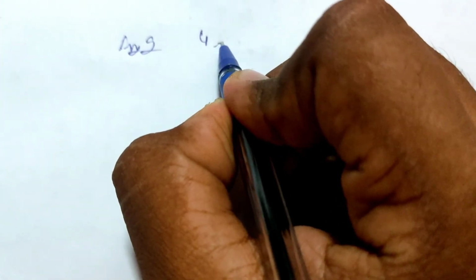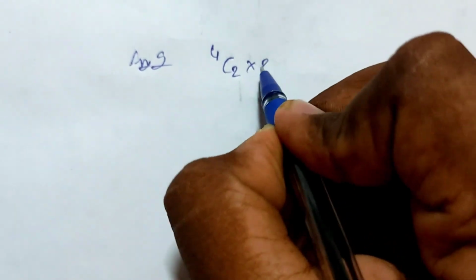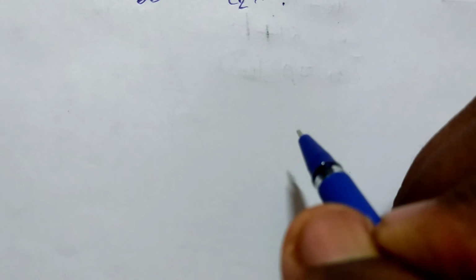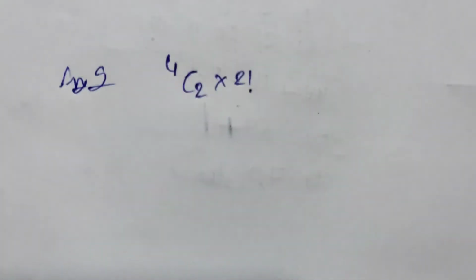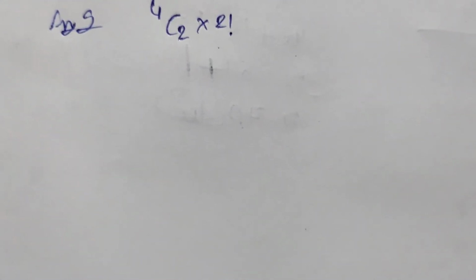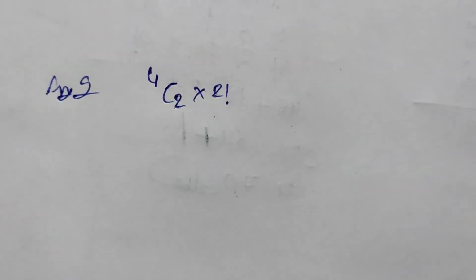Total 8 chairs are there, and we have to select only 4 chairs for women. So 4 and 2 women are there. Yes, 4C2 into 2 factorial. We have selected 4 chairs now, and we are left with 4 more chairs. But only 2 women were there. So the total number of chairs left is 6, because only 2 chairs will be occupied by women.